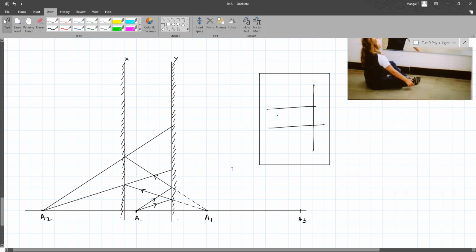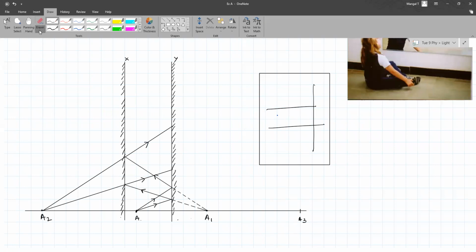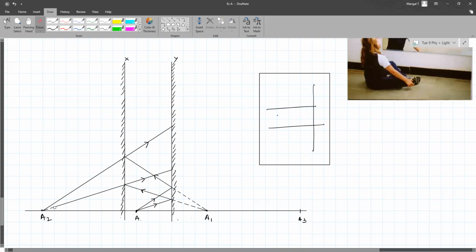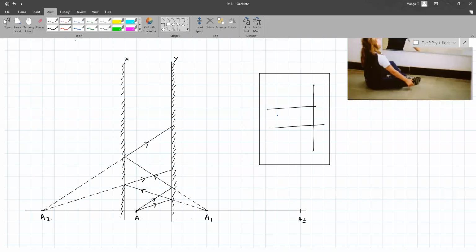This diagram will come for 3 marks or 4 marks in the exam, so you all need to practice it. It should touch the A1 line made higher, right? Yes, wherever the rays which have come from A1, it has to be there only.